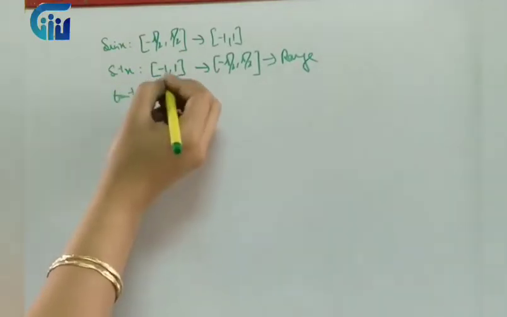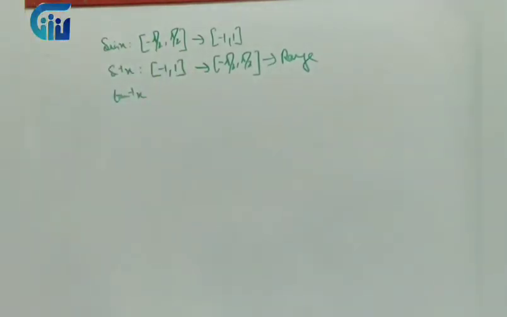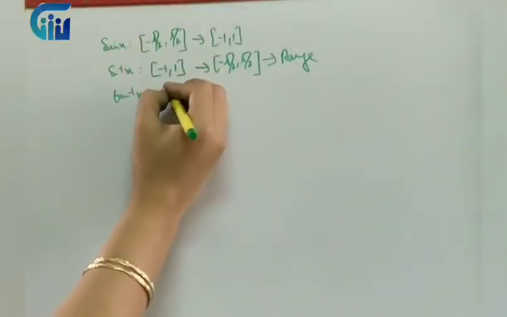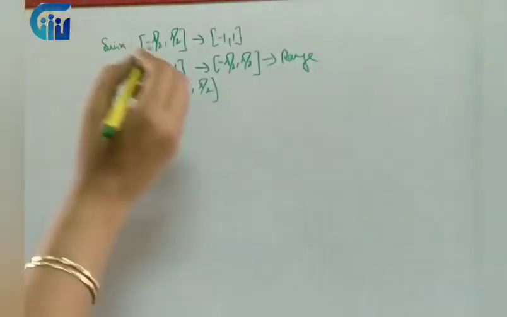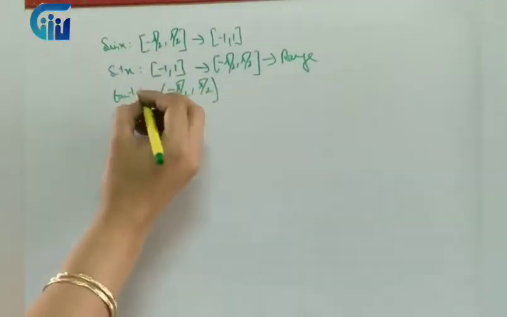So I'll just write, we don't have to look for the domain. I'll simply write the range. So for tan inverse, what is the range? This is how you have to learn. Minus pi by 2 to pi by 2, open intervals, because it is not defined at the endpoints.